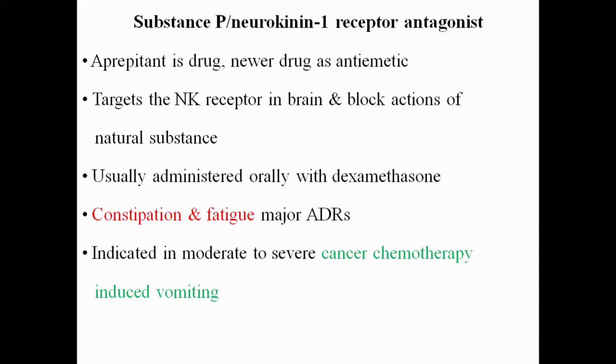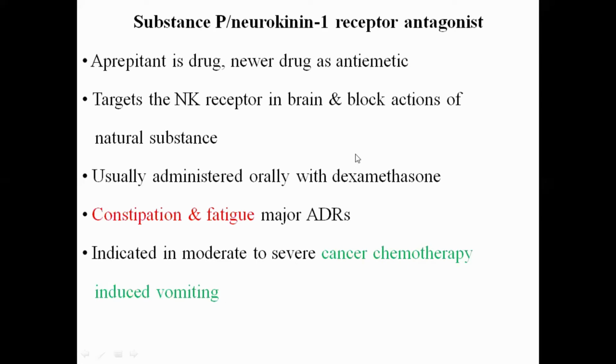So which drug is the substance P and neurokinin 1 receptor antagonist? The drug is aprepitant. Aprepitant is the drug that acts as a neurokinin 1 receptor antagonist, or substance P antagonist. So it acts by inhibiting the neurokinin 1 receptor present in the chemoreceptor trigger zone. That's all. Otherwise, it is used for the treatment of cancer chemotherapy induced nausea and vomiting.